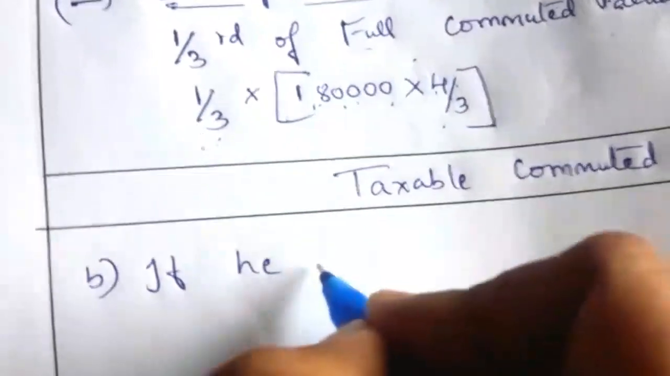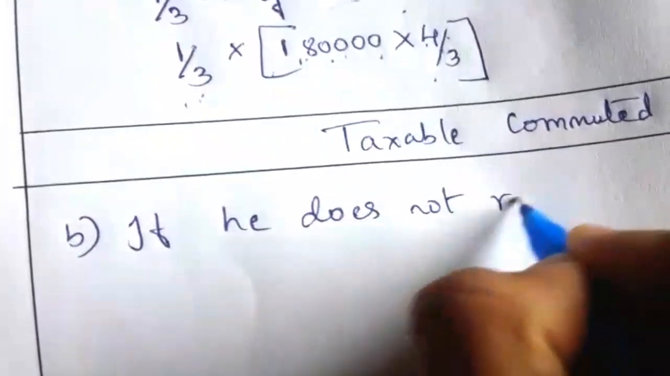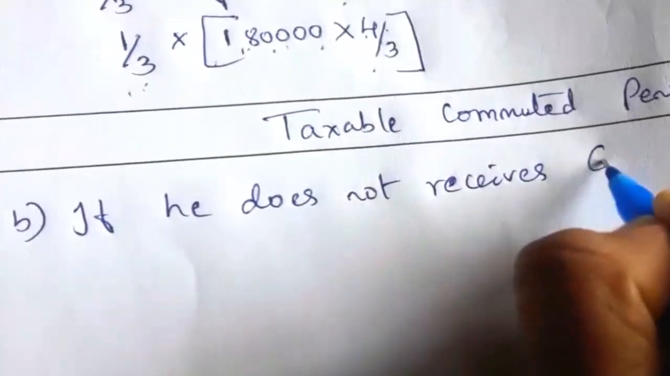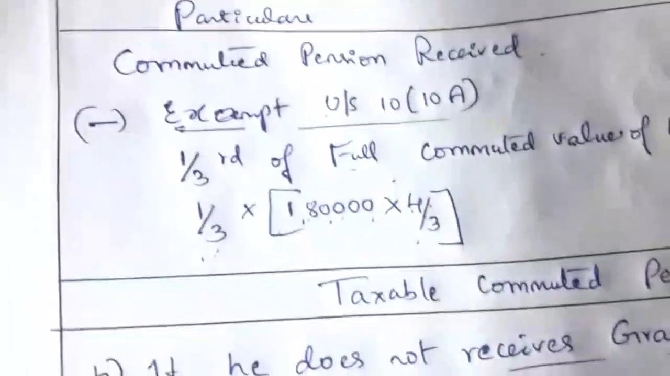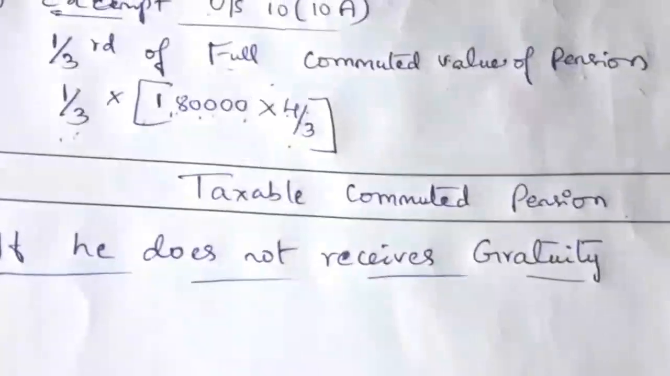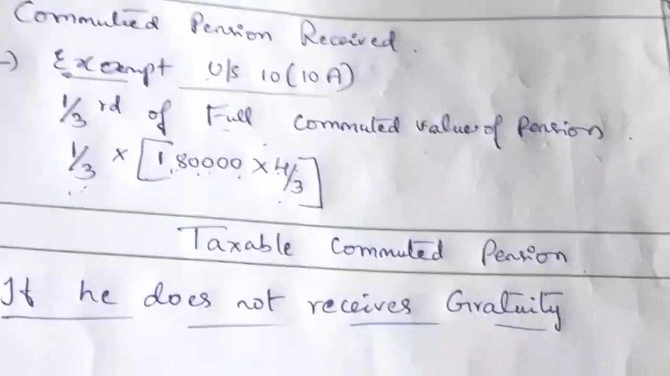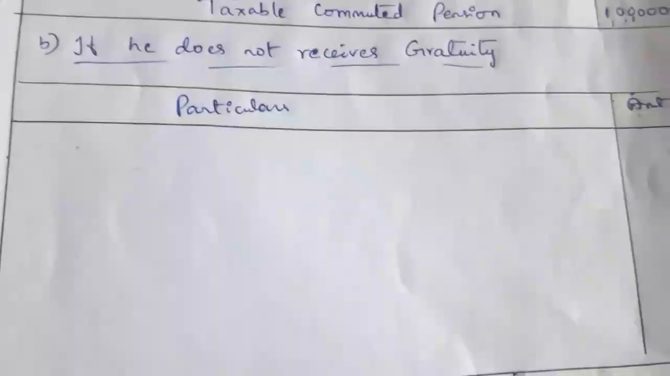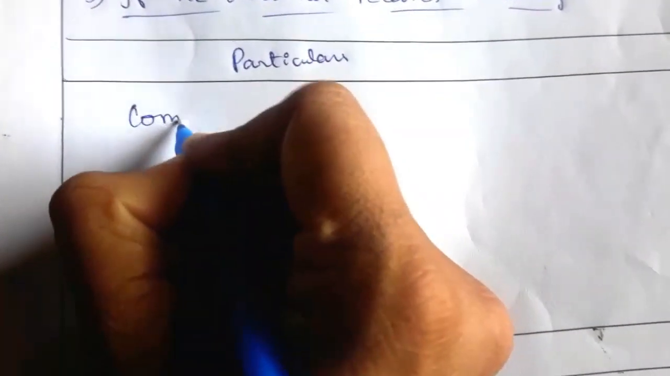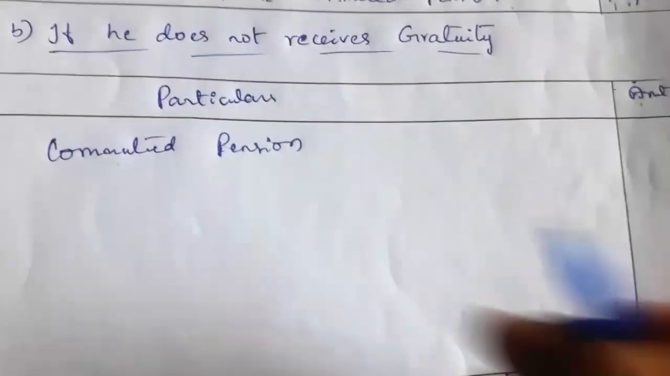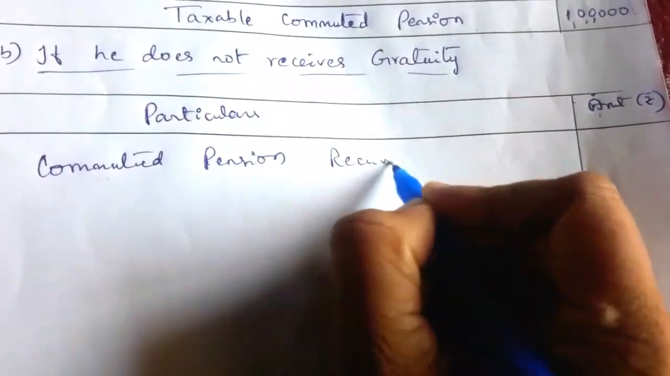Next we will take further, if he does not receive the gratuity. So what is the solution here? If he does not receive the gratuity, same format: take the format first, write the particulars and amount. So draw the particulars and amount columns. Here write commuted pension received. How much? Same 1,80,000.